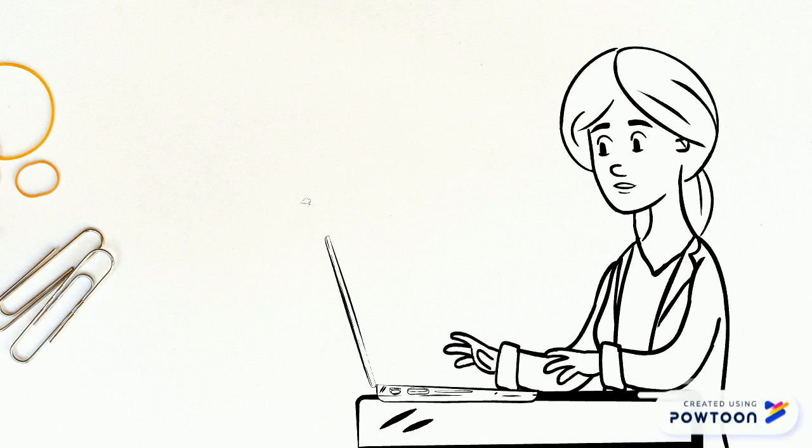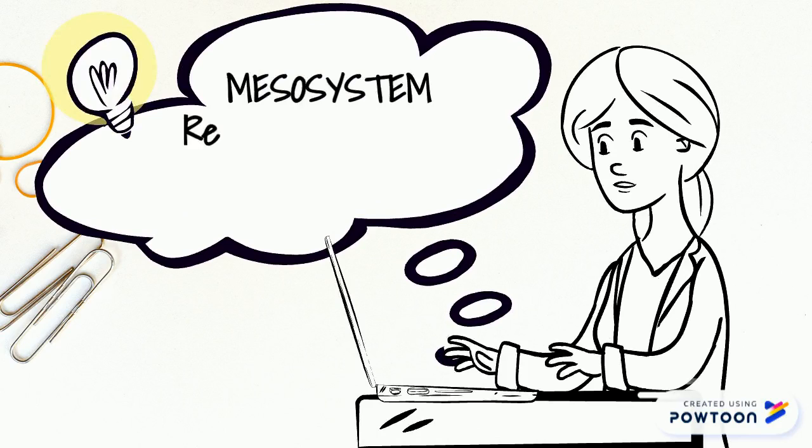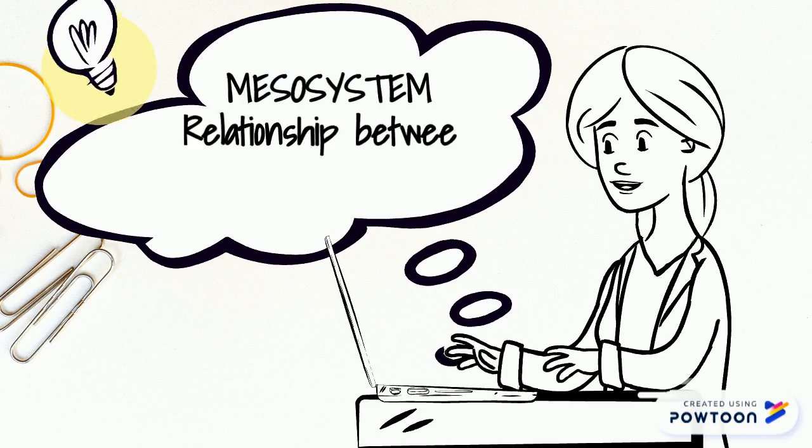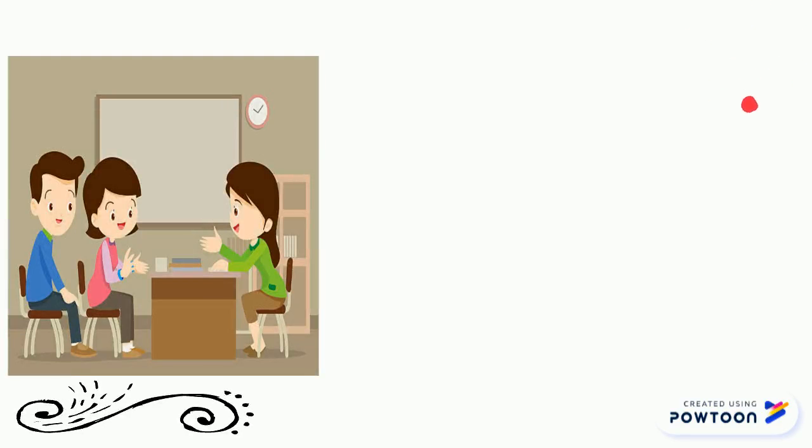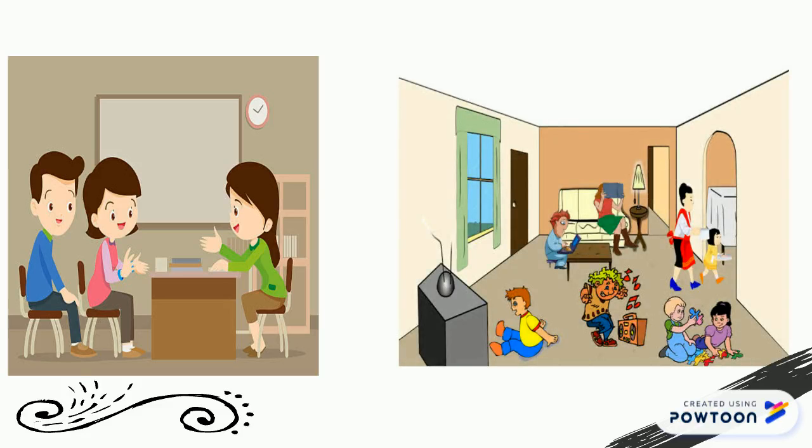The next system is the mesosystem, which isn't clearly defined in this theory, but the mesosystem is just the relationship between our microsystems. An example of a mesosystem might be the relationship between the family and the school. Do the parents get along with the teachers? Do they even ask if their child is doing good, or if there is any problem with their child? Do they trust the teacher? Or it might be the relationship between the kid and their family if they live in a safe area.